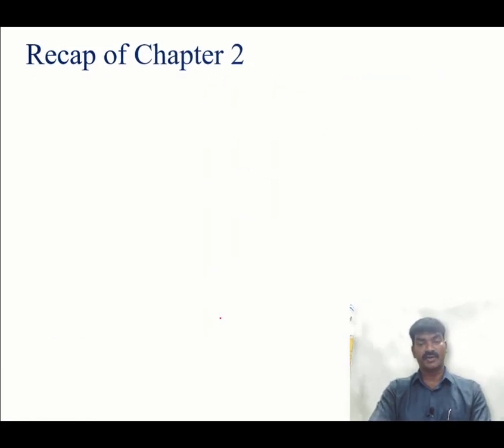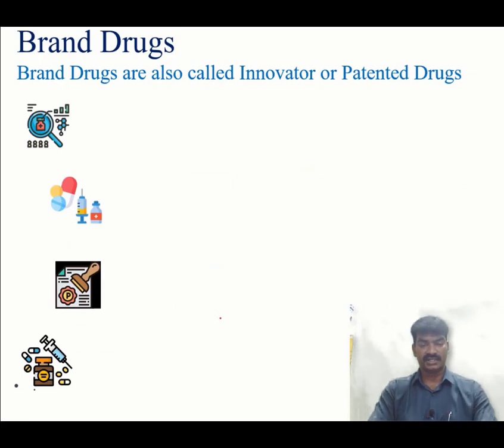Let us get into the topic of brand drug and generic drug. Let us understand what are called brand drugs first. Brand drugs are also called innovator drug or patented drug. What are innovator drugs? Why is it called innovator drug? Innovator may be an individual or research organization or a pharmaceutical company who build the molecule from the scratch with the innovative idea, means creation of an idea till the product get approval and marketed. Those are called innovator drugs.